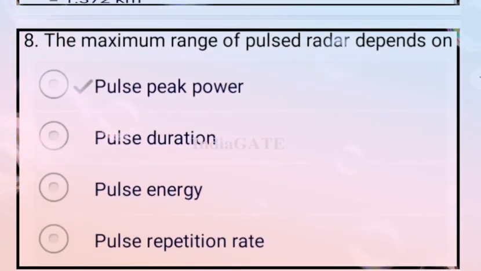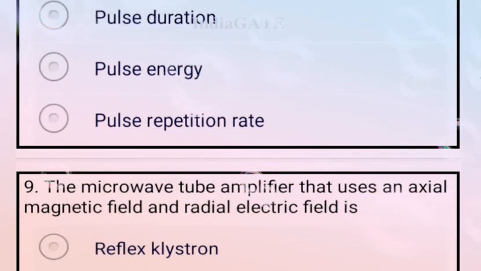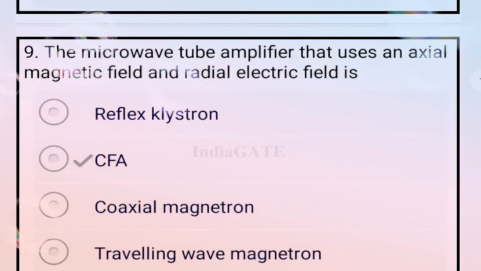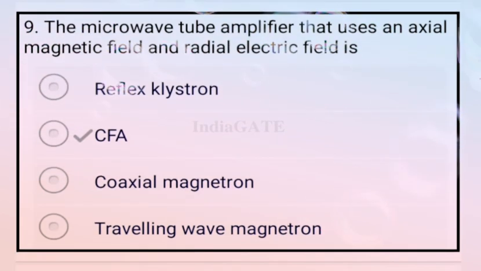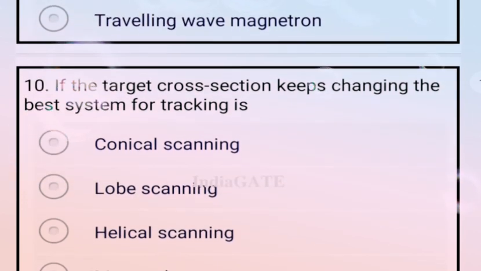The maximum range of the pulsed radar depends on the pulse width and pulse peak power. So option A is your correct answer. Now come to the next question. The microwave tube amplifier that uses an axial magnetic field and radial electric field is your CFA. So option A is your correct answer. Now come to the next question.